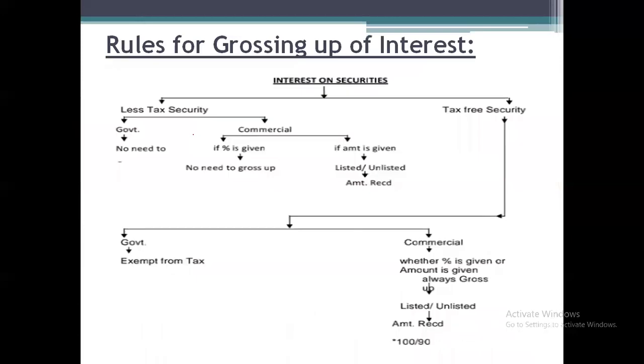Next, there are some rules for grossing up of interest. I already told you that if they give the net amount, we need to do the gross up. So how to do the gross up? There are certain rules. First one, if it is less tax securities and it is issued by the government companies, no need to gross up.